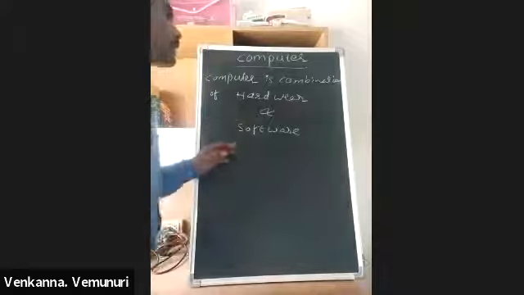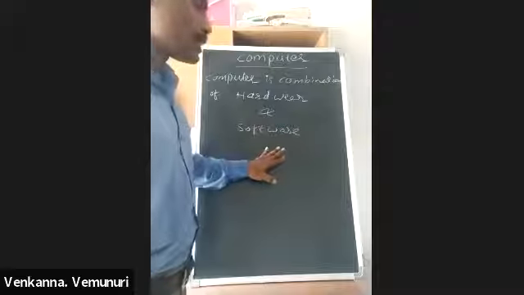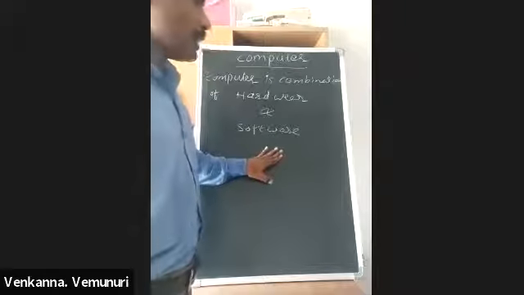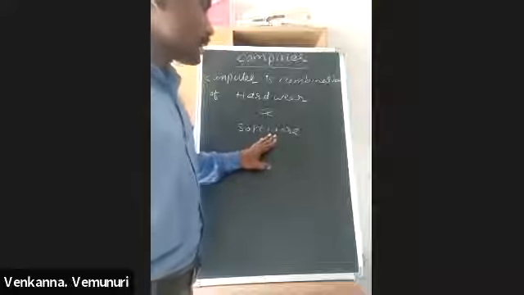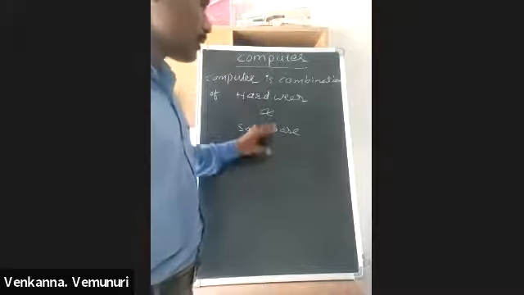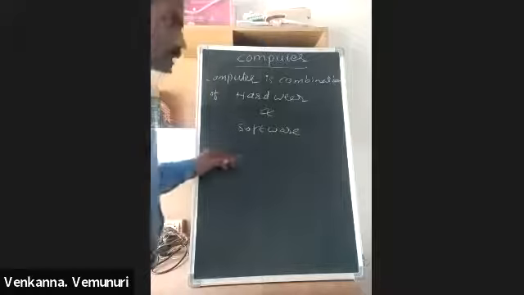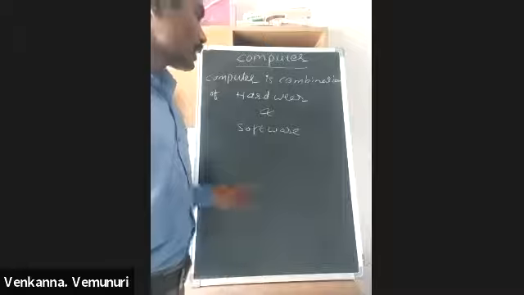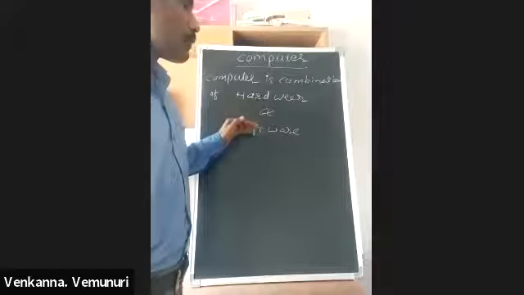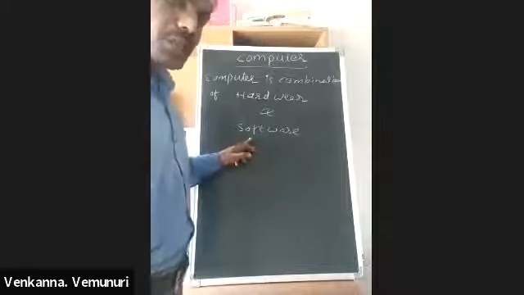Hardware means touch to feel. Means all physical components, touch to feel. I am touching this. This is a blackboard. I am touching and feeling. Touch to feel means this is the blackboard and this is physical. This is the one board. Same also in a computer, touch to feel, all components are called hardware, and software means programs, operating systems. These are all called software.